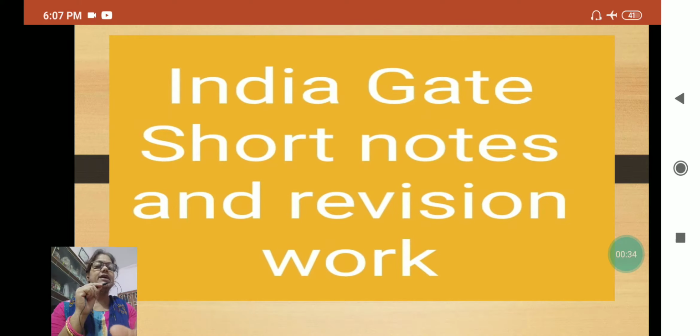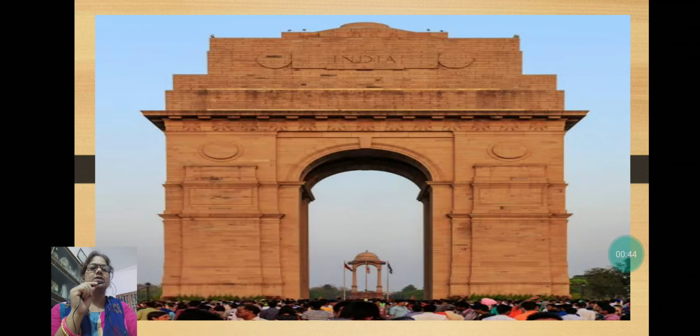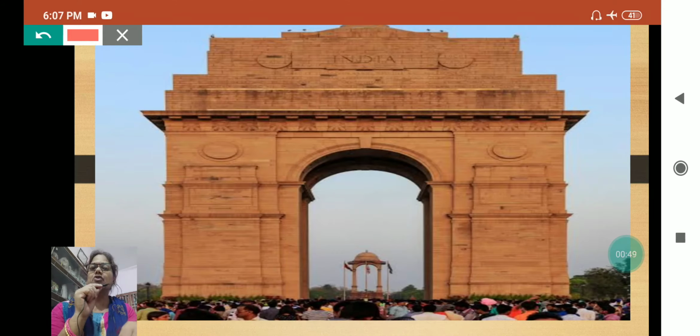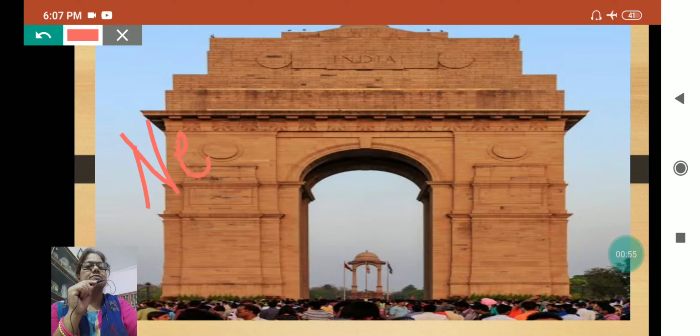First of all, India Gate is an important monument of the city. Of which city? Where is India Gate located? I am showing you the picture. This is India Gate. In the last class we studied the Gateway of India. That was in Mumbai. And this India Gate is in New Delhi.